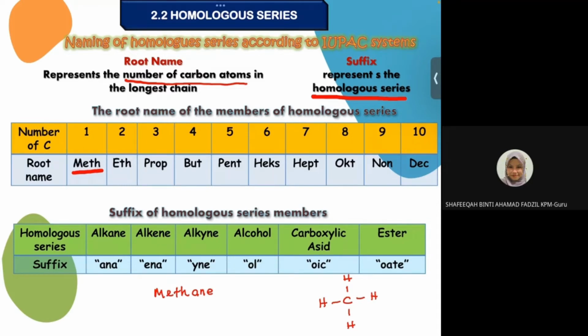Okay, for example, you ada 2 carbon atoms with 6 hydrogen. Okay, kalau 2 carbon, what is the root name? What is the root name for 2 carbon atoms?